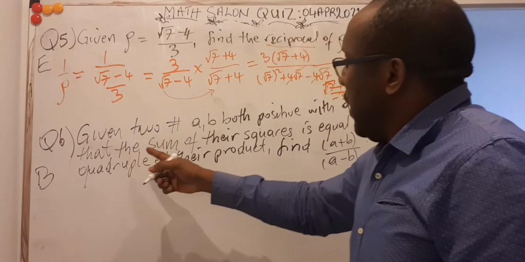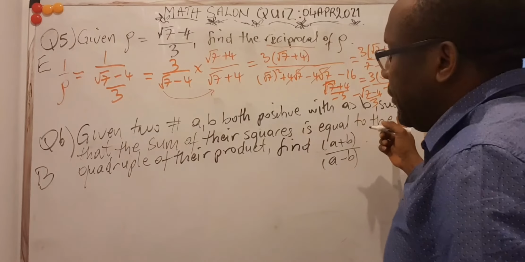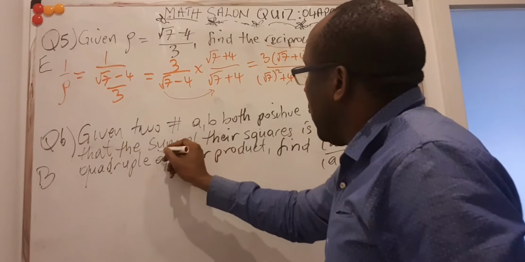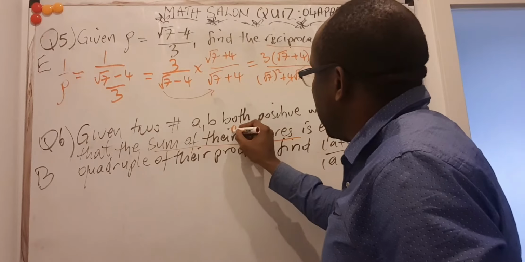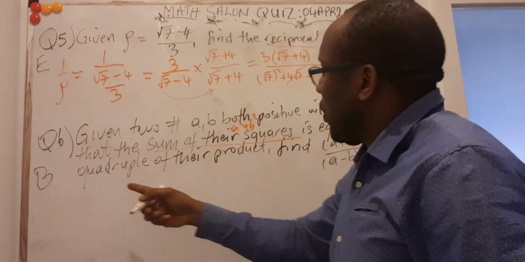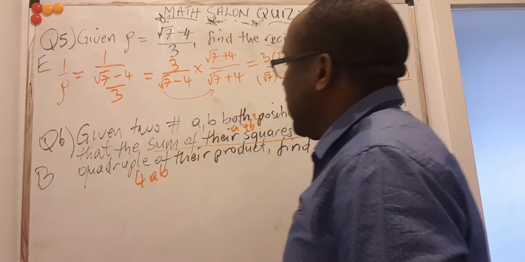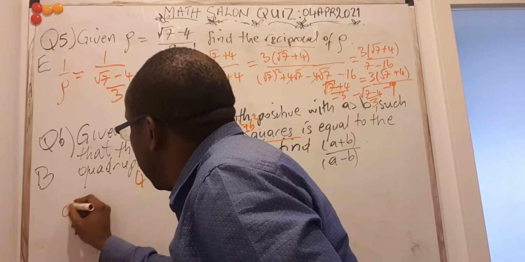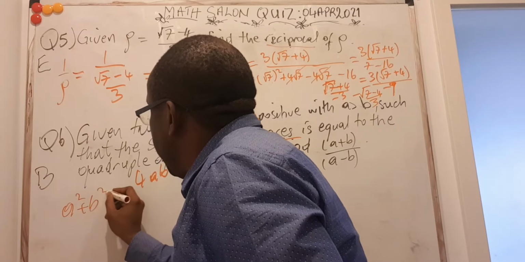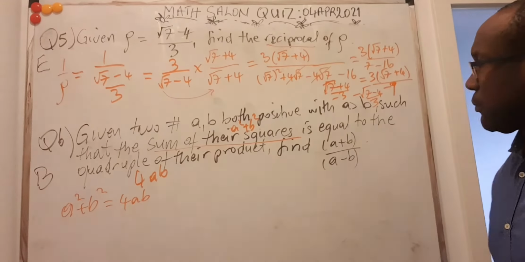Question number 6. Given two numbers a and b, both positive with a bigger than b, such that the sum of their squares, that is important, that means a squared plus b squared, that's the meaning of sum of their squares, is equal to the quadruple of their product. So it is 4 times their product, that's 4ab. So the information that is given is that a squared plus b squared should be considered as 4ab.